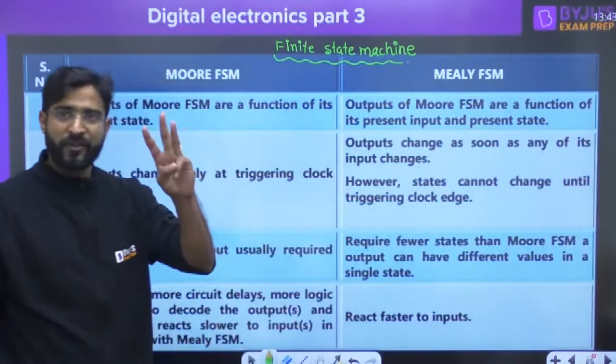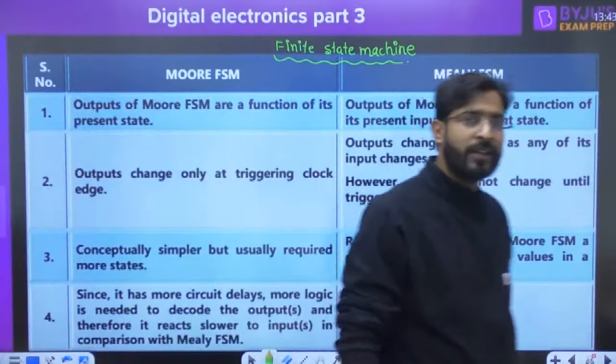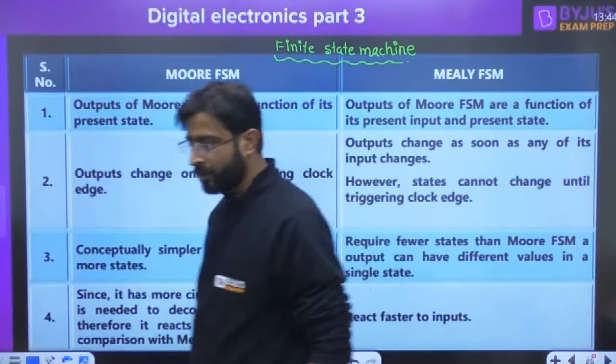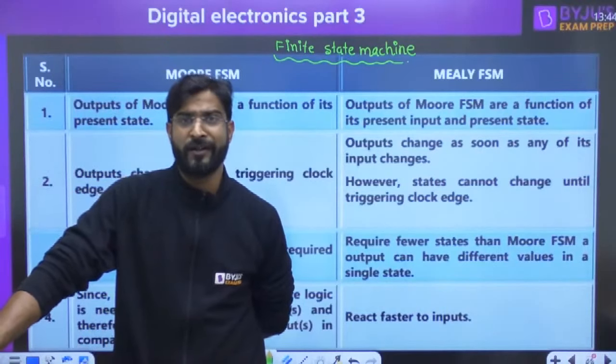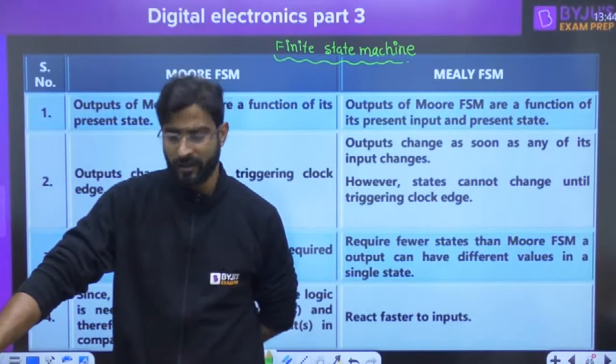In the FSM, three things we are going to cover in today's class. One, how we are going to design any sequence detector.